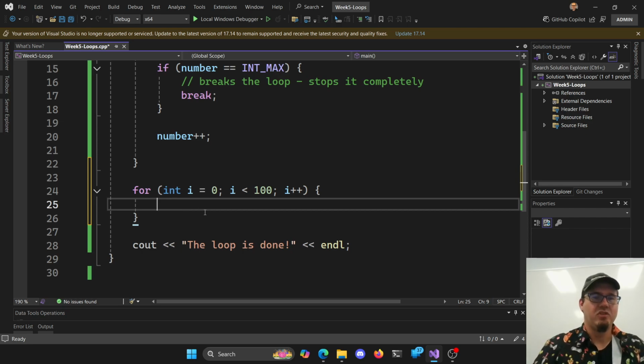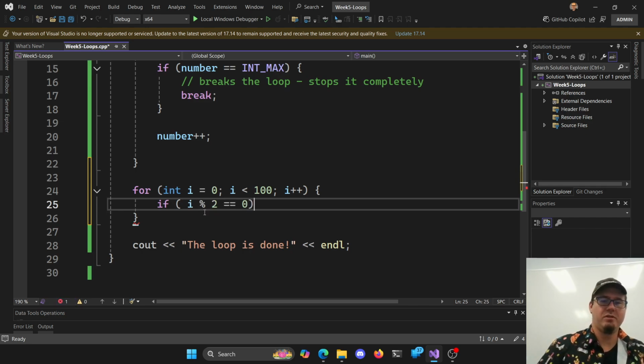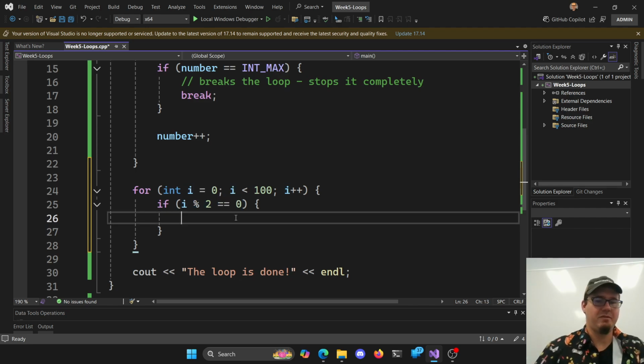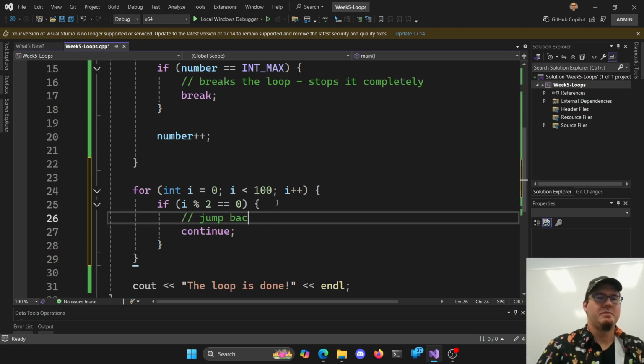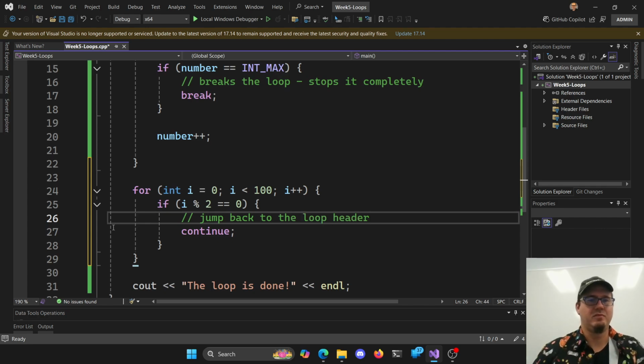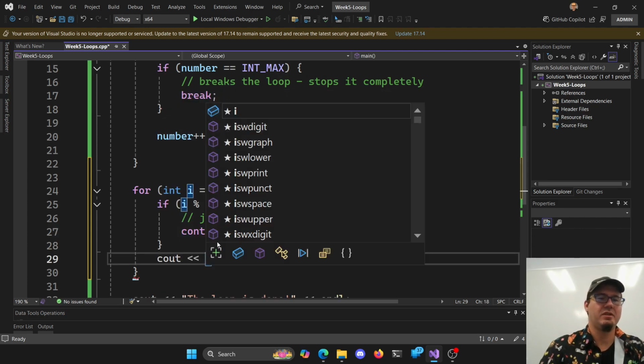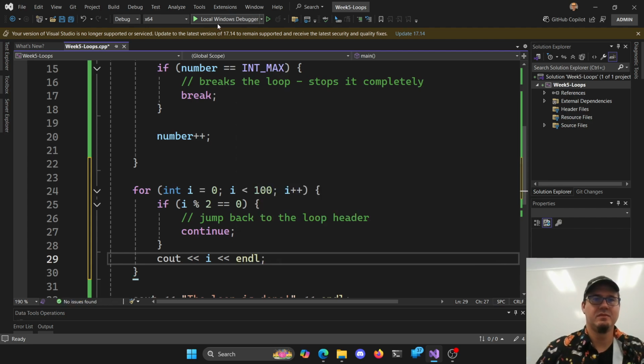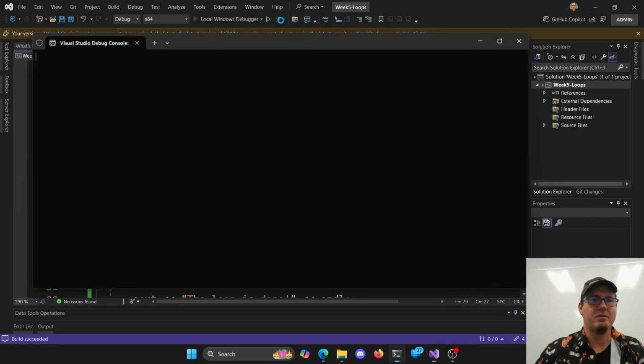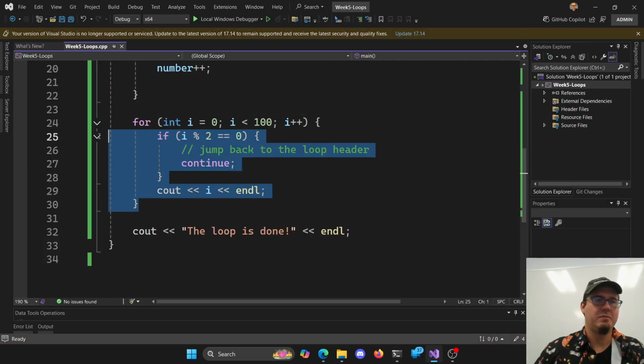I'm just weird. So if we only want to print the odd numbers here, we can say, hey, if my i modulus 2 is 0 here, which is the not case, what I want to do is I want to continue this loop. So continue says jump back to the loop header. So stop going down line by line by line, just go back to the top. That's all it does. So it skips everything that's after here. So then after that, I would cout i and an endl here. So, oh, we probably don't want that loop to happen first. That one's too long, sorry. Let's put this one at the top, maybe.